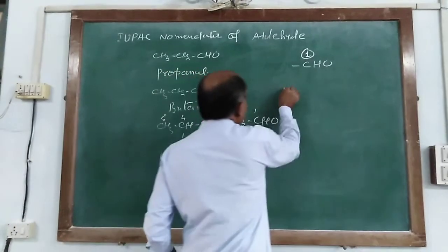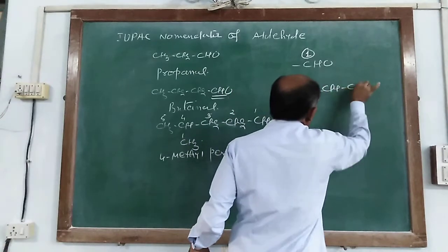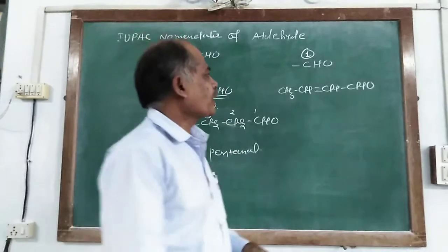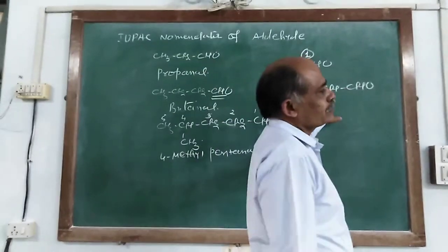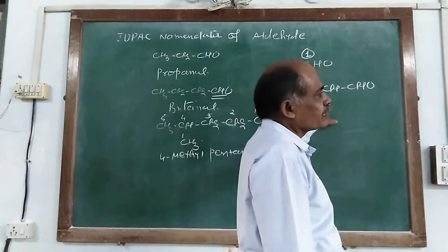Similarly, you are given CH3, CH, double bond CH and CHO. Here there is one aldehyde group, which is a functional group, and another is a double bond.